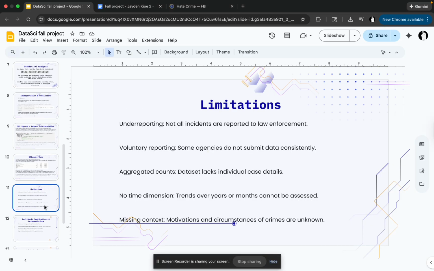Going on to the limitations of this project: underreporting. Not all incidents are reported to law enforcement in the US. Voluntary reporting. Some agencies do not submit data consistently. Aggregated counts. The dataset lacks individual case details, which may change the categories. No time dimension. Trends over years or months cannot be assessed since all the total counts are combined into one dataset without the dates. And missing context. Motivations and circumstances of crimes are unknown, meaning that some people might get baited to do a crime even though they're not at fault or they're getting forced to do that crime.